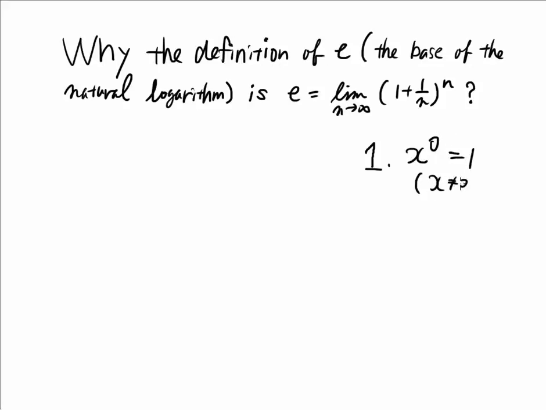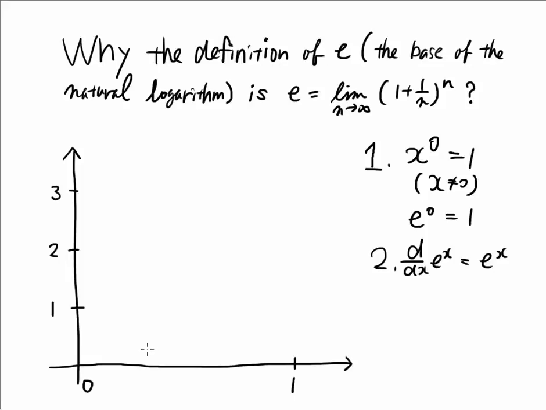That is the non-zero x case. That means e to 0 is also 1. And the second assumption is e's property: the derivative of e to the x is equal to e to the x. Let me show you my coordinate system and let's approximate e. I want to know the e value, that means e to 1, which is e. But what is e? What I know is e to 0 is 1, so let's start with this point.